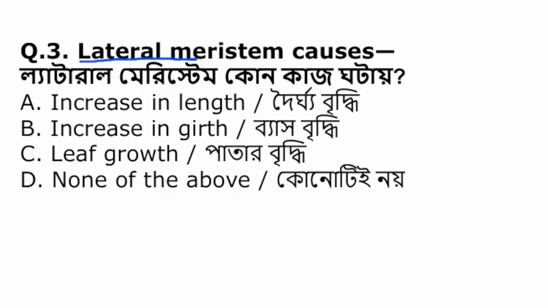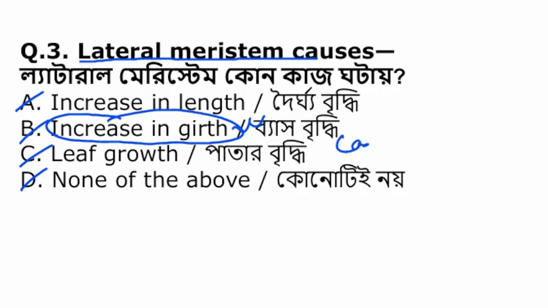Lateral meristem causes, lateral meristem প্রধান কাজ কিটা? Increase in length, increase in girth, leaf growth or none of the above. The lateral meristem helps in the increase in the girth, যেটা sideways growthটা করছে, and lateral meristem basically involves cambium and cork cambium.